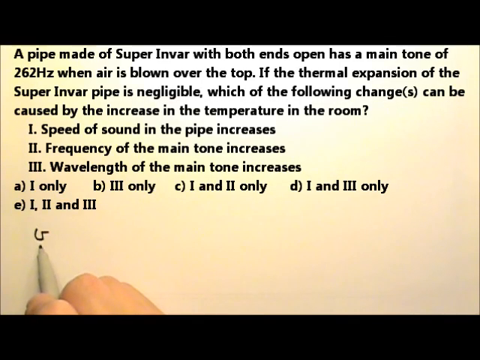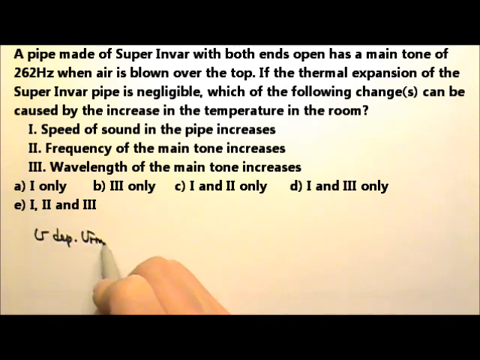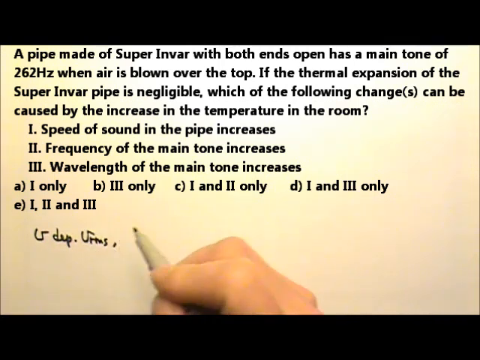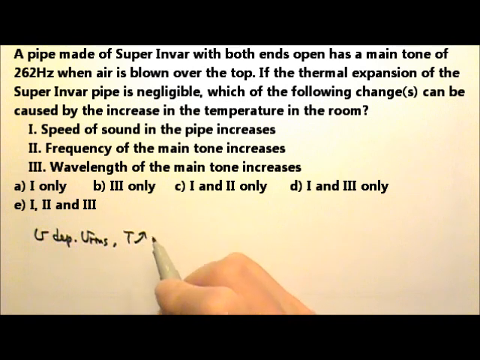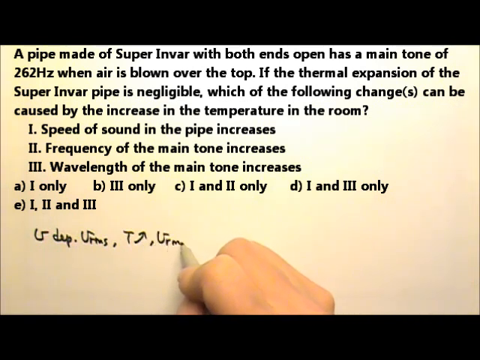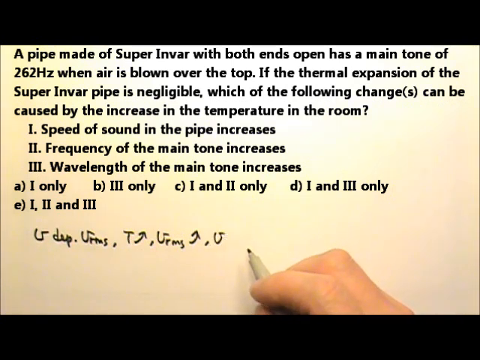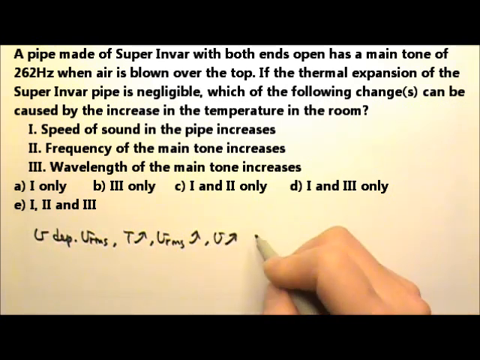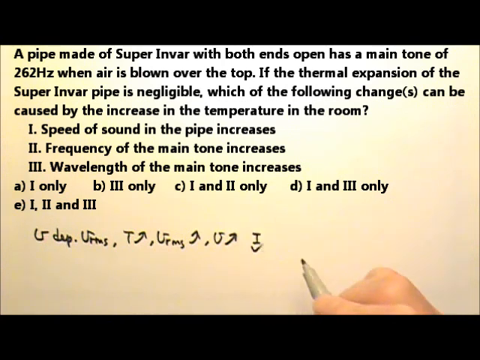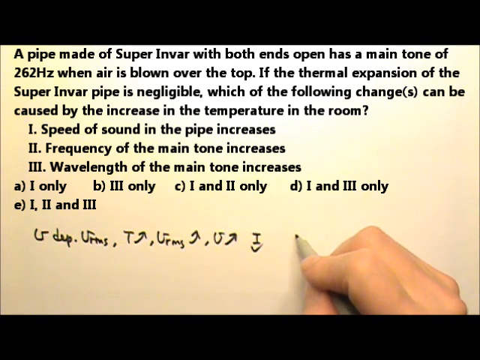The speed of sound in a gas depends on the root mean square speed of the gas. So, when the temperature increases, the root mean square speed in the gas increases. That means the speed of sound in that gas would increase. So, number 1 is right. Now, let's look at the frequency and the wavelength.